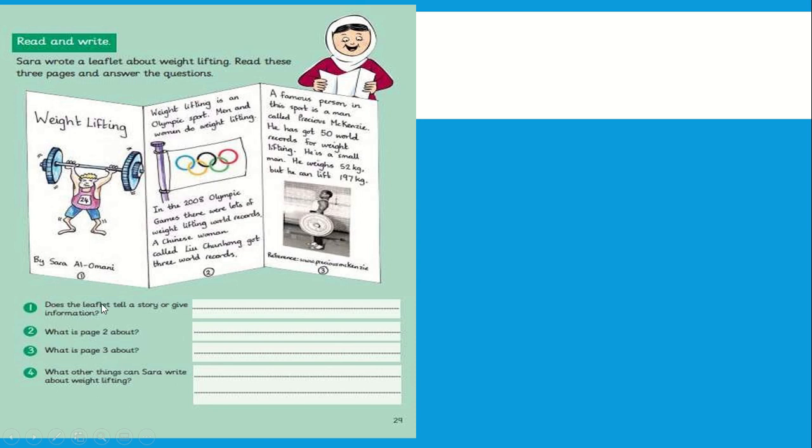Does the leaflet tell a story or give information? Is it a story, my students? No, it gives information. So number one, the answer is gives information. What about number two? What is page 2 about?